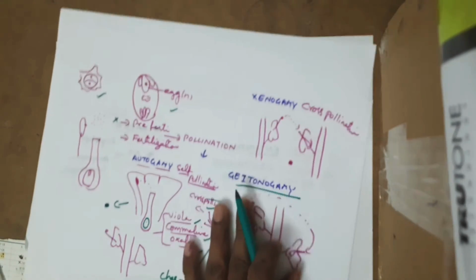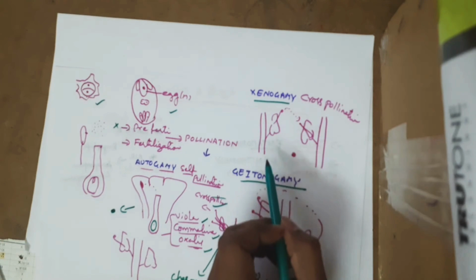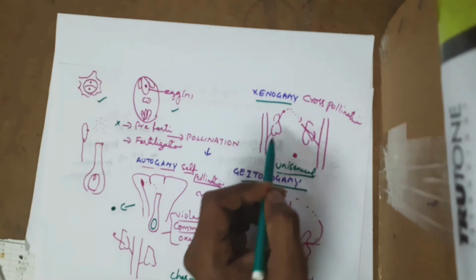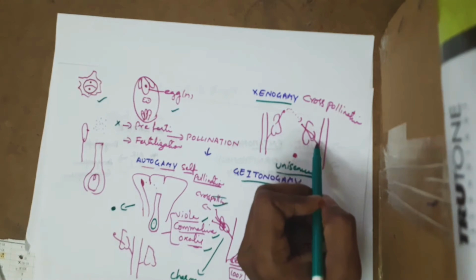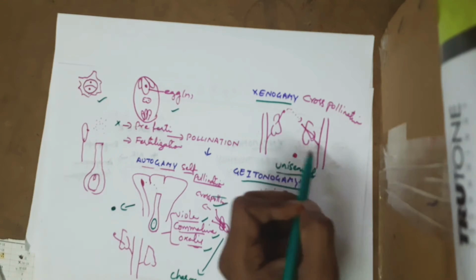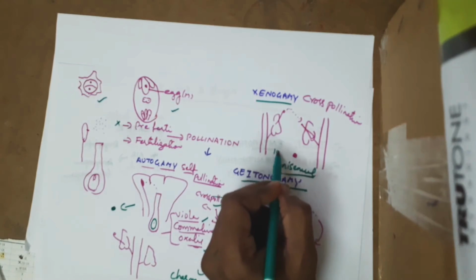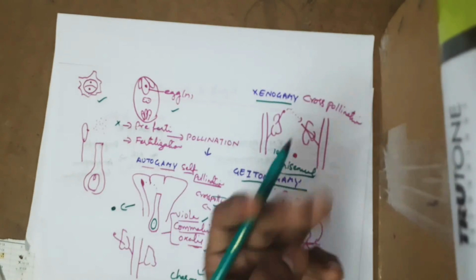Geitonogamy. But here comes the completely different process called xenogamy. You can say xenogamy is especially followed by unisexual flowers, where the male flower is born on the male plant and the female flower is born on the female plant. So here unisexual flowers 100% require agents of pollination like insects or wind or water.